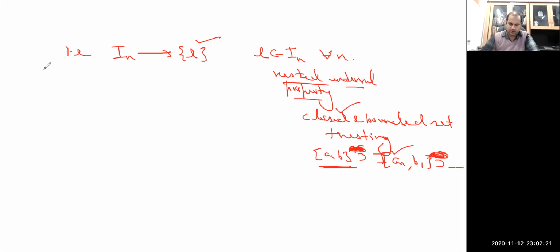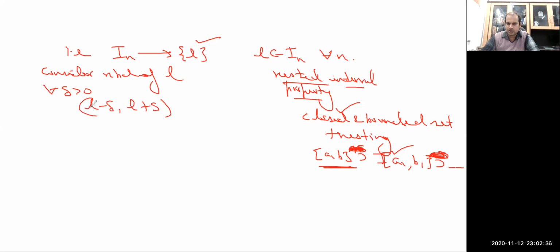So now consider a neighborhood of L, that is, for every delta greater than 0, (L minus delta, L plus delta). If we can show that every delta neighborhood of L, intersected with the set S minus {L}, is non-empty, then because delta is arbitrary, L is going to be a limit point of the set S. So this is our requirement.